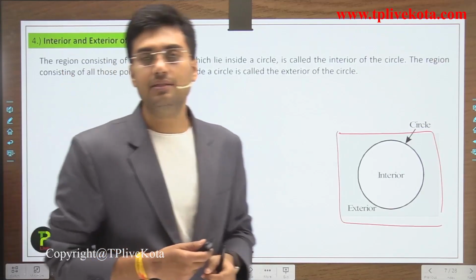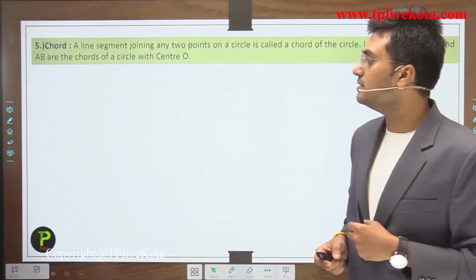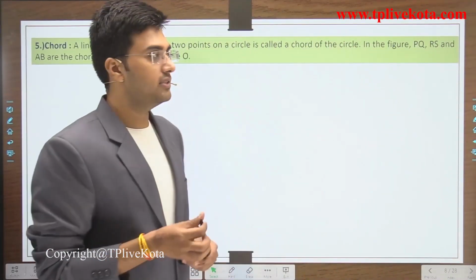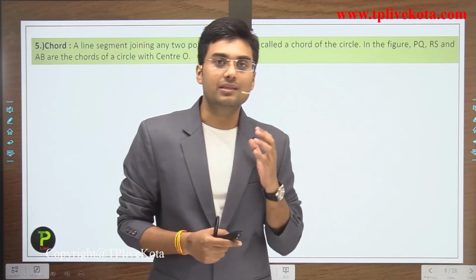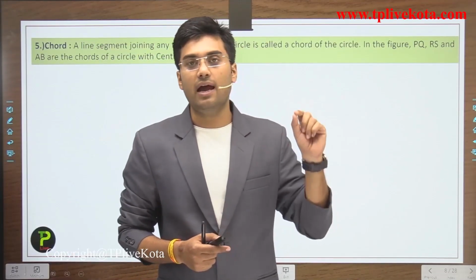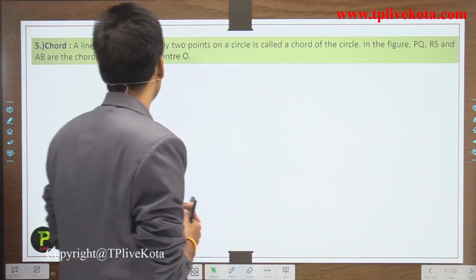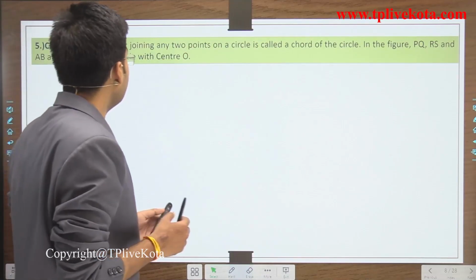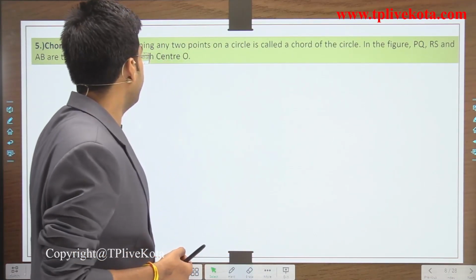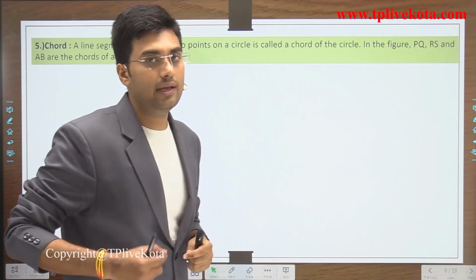Now let's move to the next term, and the next term is chord. Students, this is a very important term because in the syllabus of circles of class 9th we have some theorems related to chords. So students, what is a chord? A line segment joining any two points on the circle is known as a chord.